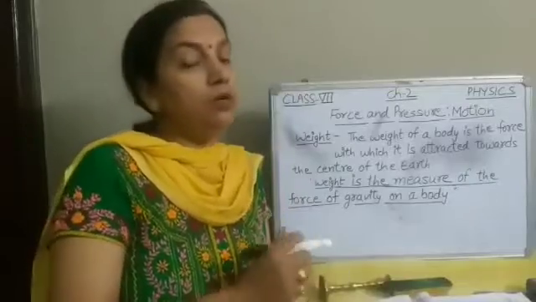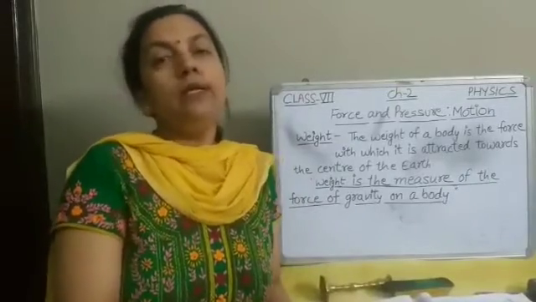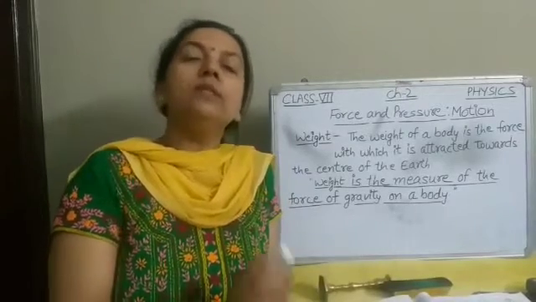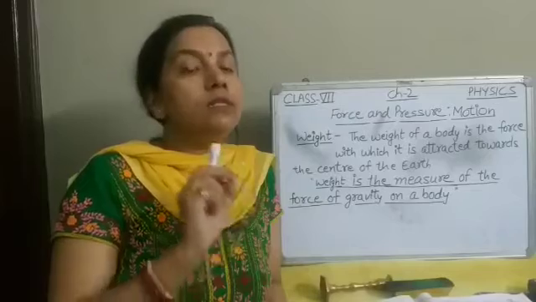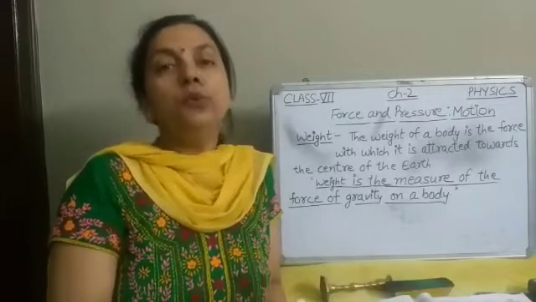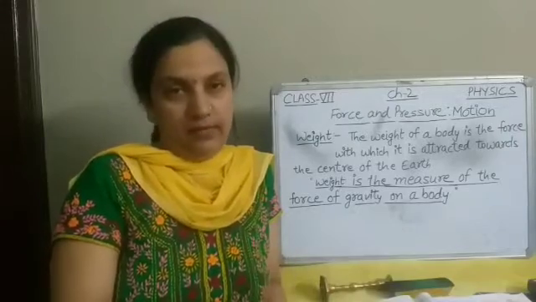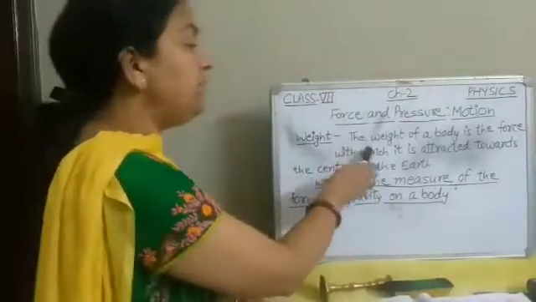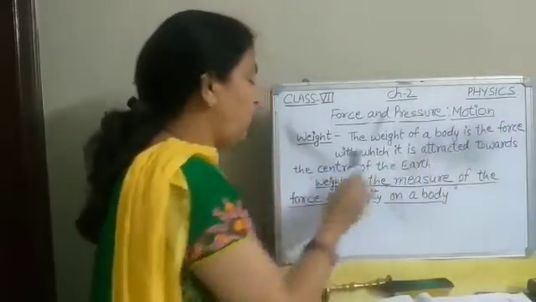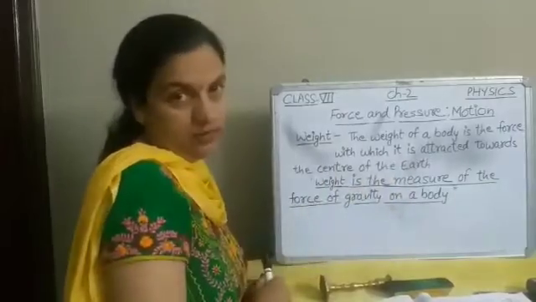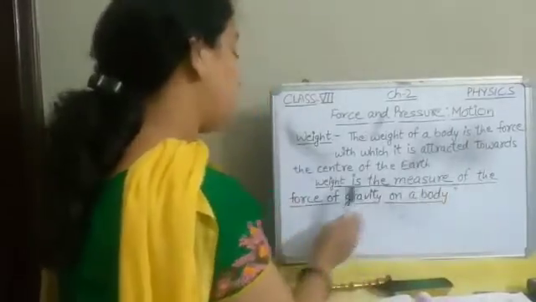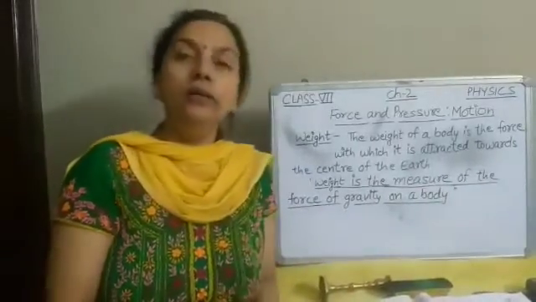Now we will talk about the weight. We know that Earth attracts every object towards its center with some force. That force depends on the mass of the body and the acceleration due to gravity at that place. So the weight of a body is the force with which it is attracted towards the center of the earth. In other words, we can say weight is the measure of the force of gravity on a body.